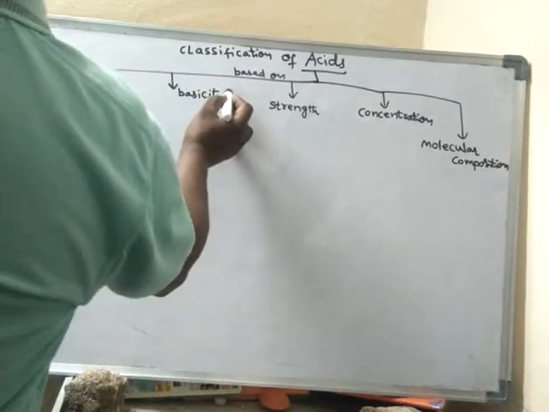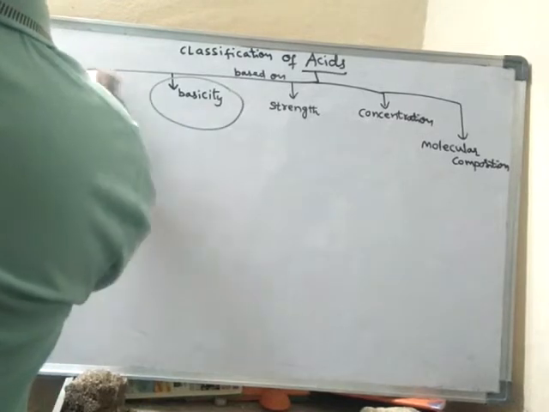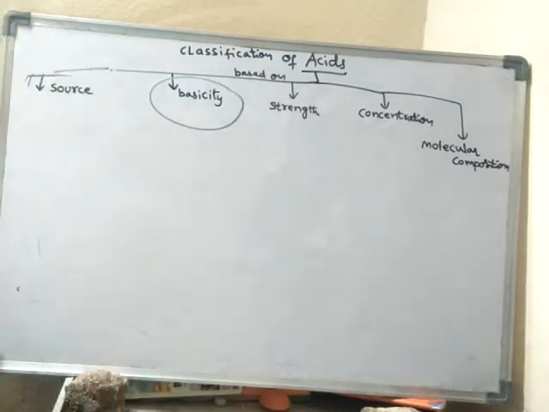So the classification based on the basicity of the acids. What is basicity?